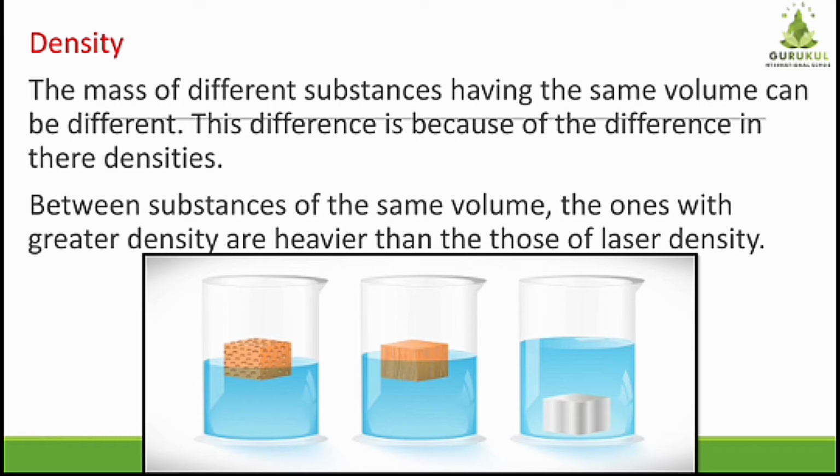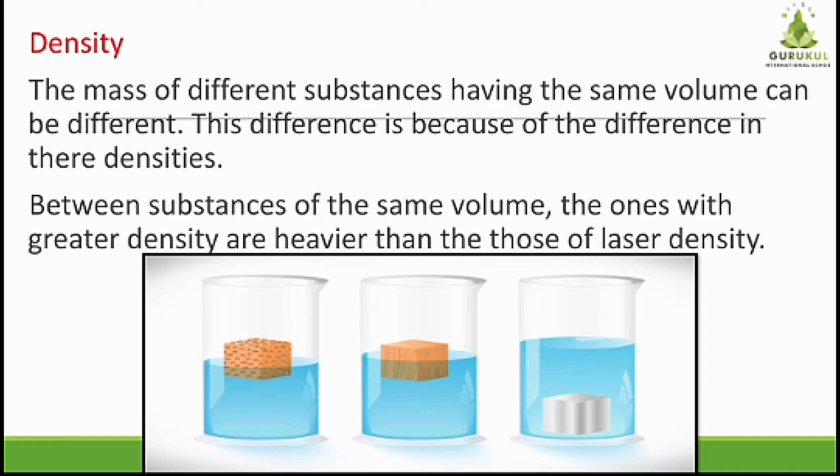It is not floating on the water. Why does it happen? Because their density is different. So the mass of different substances having the same volume can be different. Here you can see their shape and size are similar, though their mass is different. And because of that, they have a different density, and hence they show different behavior in the water.